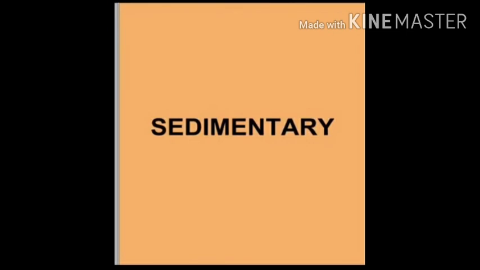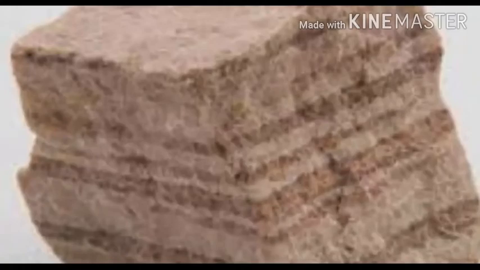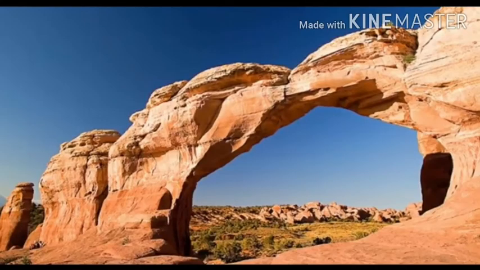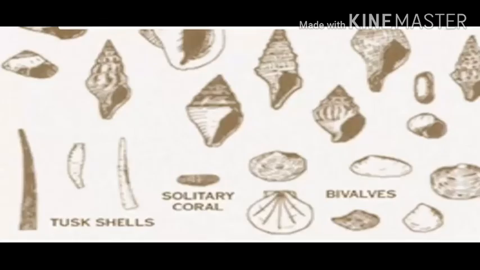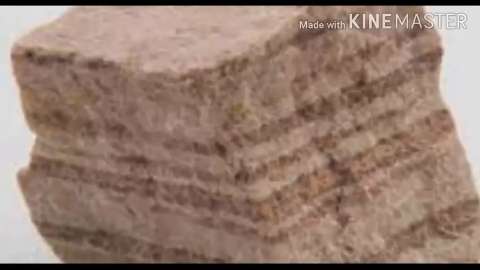Next is sedimentary rock, which is formed by the deposition of materials at the earth's surface or within the bodies of water. Like the sand has been compressed, and in between that sand, it could have bones and fossils of plants and animals. That sand has been compressed over hundreds of years, and because of those things in between, it takes the shape of layers. So this is a sedimentary rock.